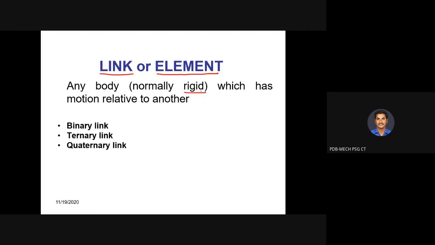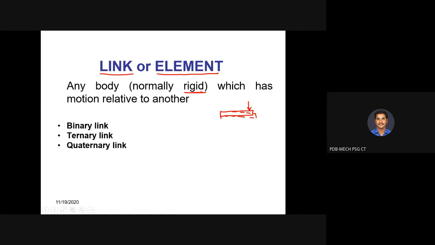Why? Due to the application of force, all bodies tend to deform sometimes. Correct or not? Suppose you have a link like this, and due to some load I apply some force, it is going to deform. But here we are normally assuming all the links to be rigid, because we are only going to concentrate on the motion characteristics.